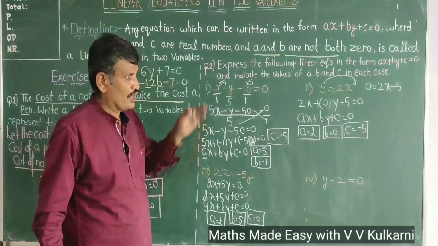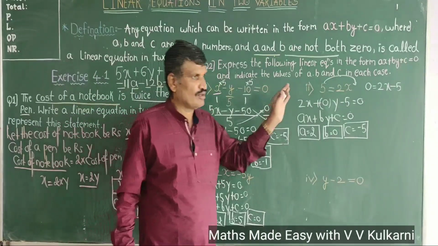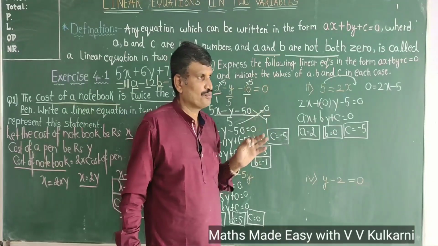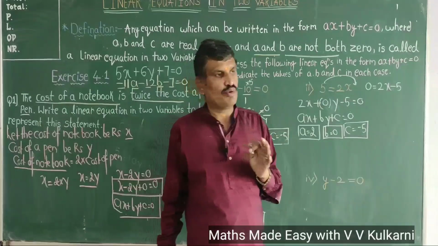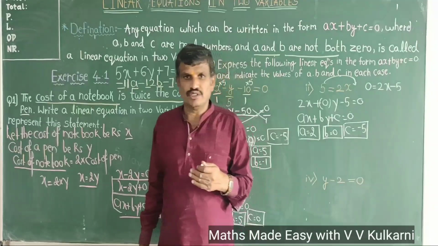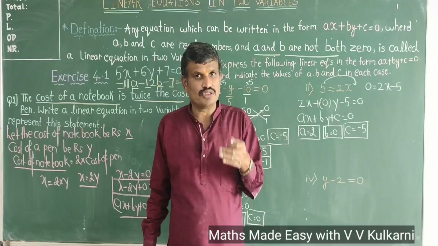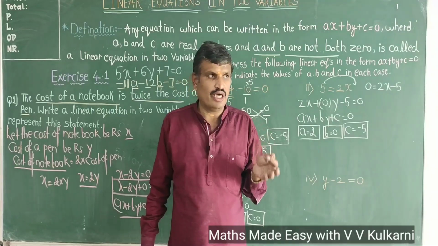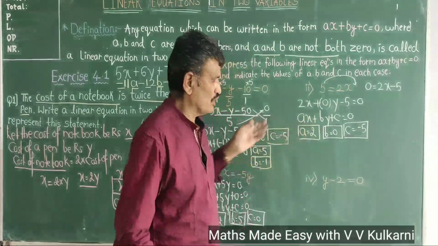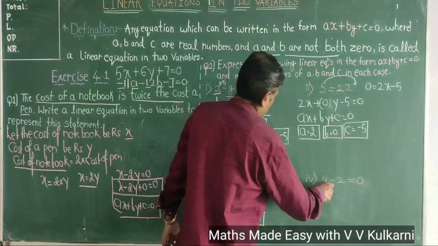Now the last question of this exercise, actually there are about 8 problems, out of which I am solving 4 of them. I hope by understanding these problems you will be able to solve the remaining 4 problems. And if any difficulty, kindly put those difficulties in the comment box so that I will help you to solve it. Now y minus 2 equal to 0.